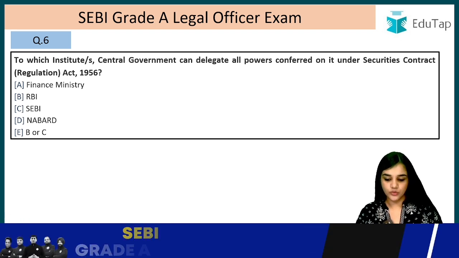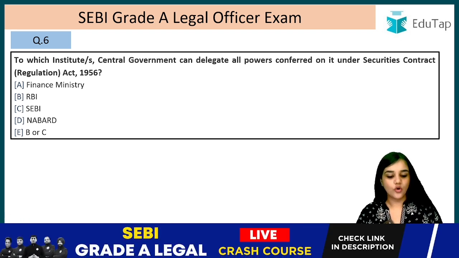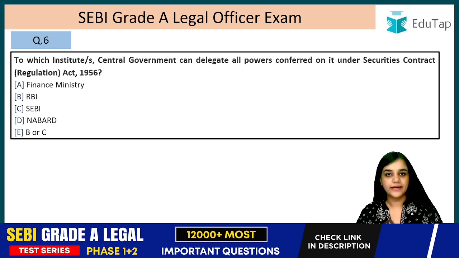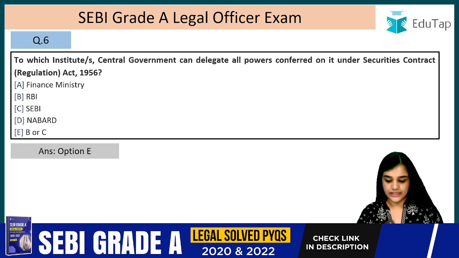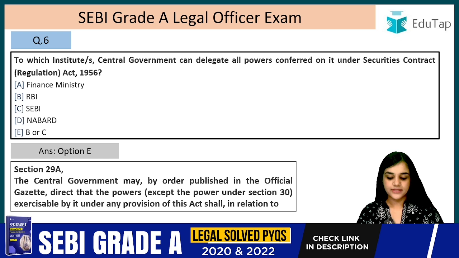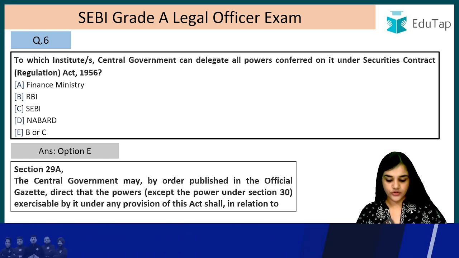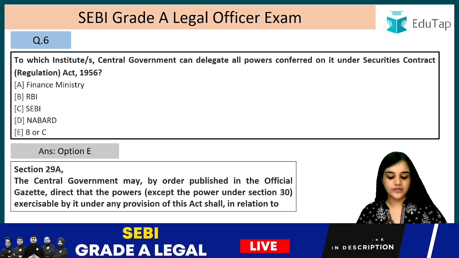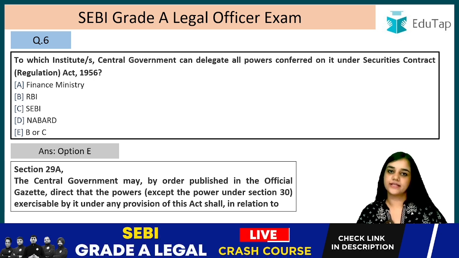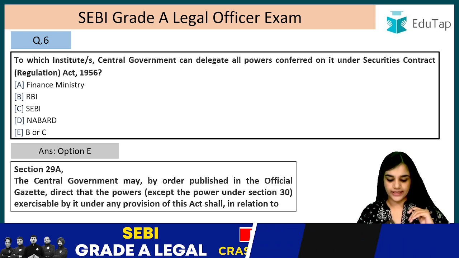To which institutes can the central government delegate all powers conferred on it under the Securities Contracts Regulation Act 1956? So the central government can delegate its power to which of the following? The answer is RBI and SEBI, option E, B or C. Section 29A: the central government may by order published in the official gazette direct that the powers, except the powers under section 30, meaning section 30 is an exception to section 29A,